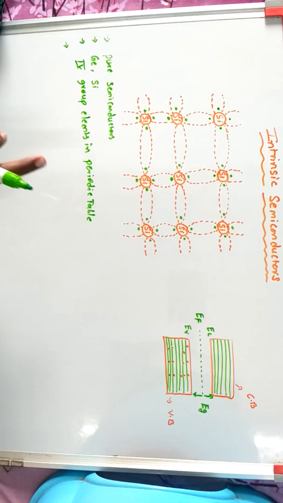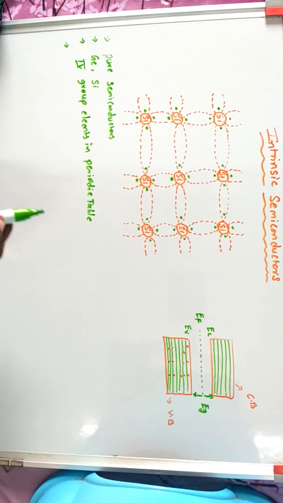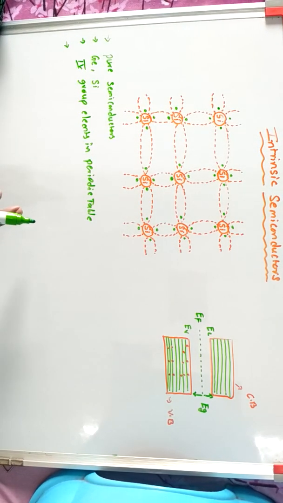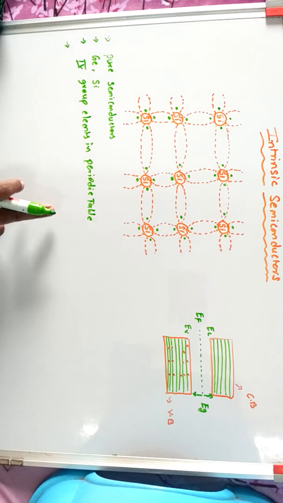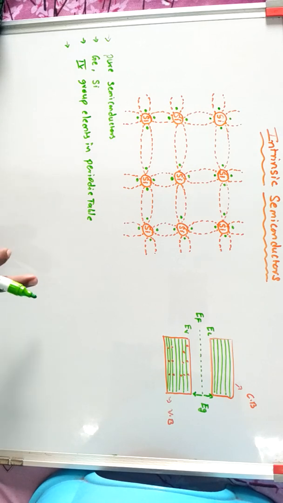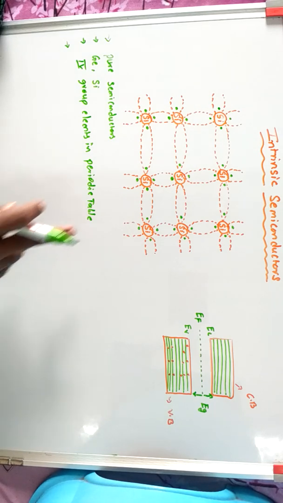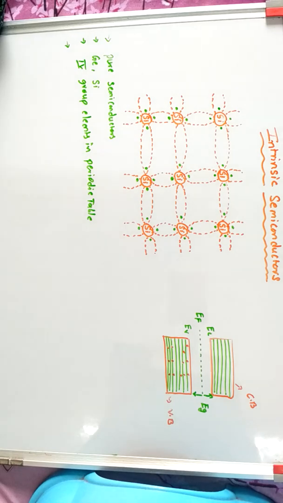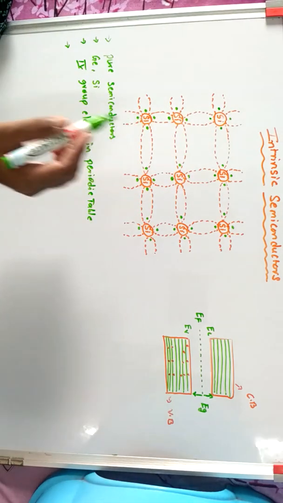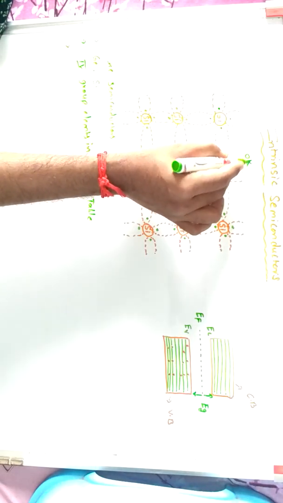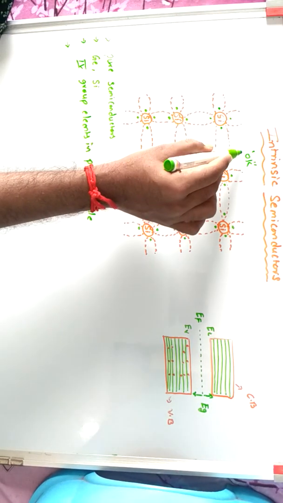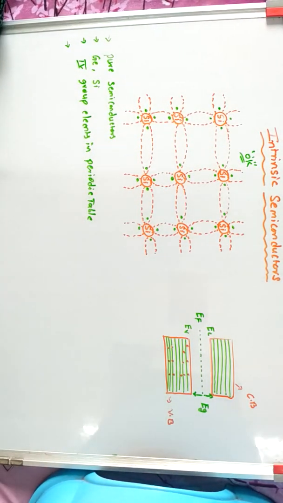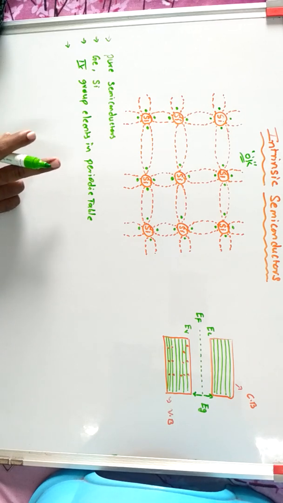Next, the two-dimensional representation of silicon intrinsic semiconductor at 0 Kelvin along with the energy band structure. At 0 Kelvin temperature, all the valence electrons are strongly bonded.